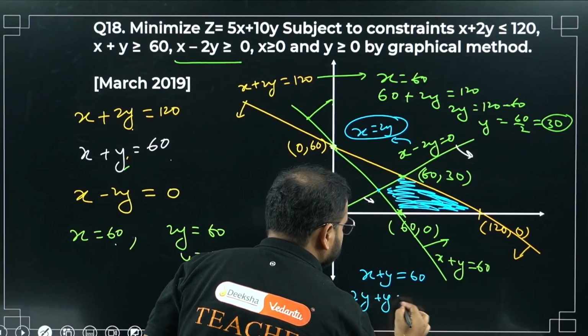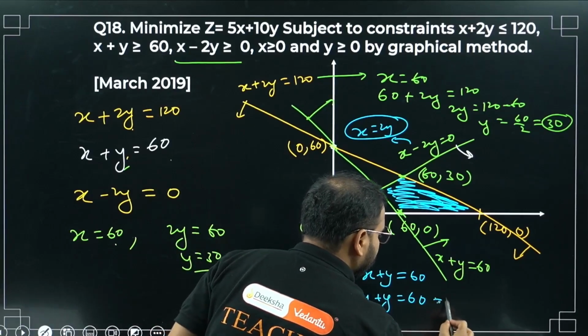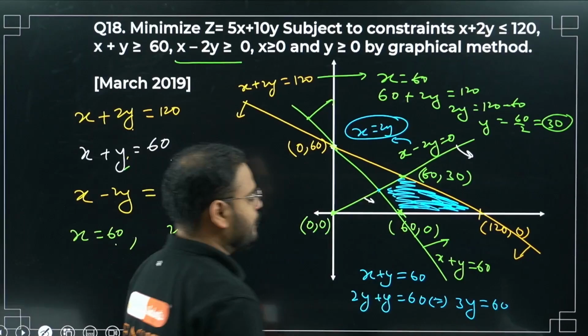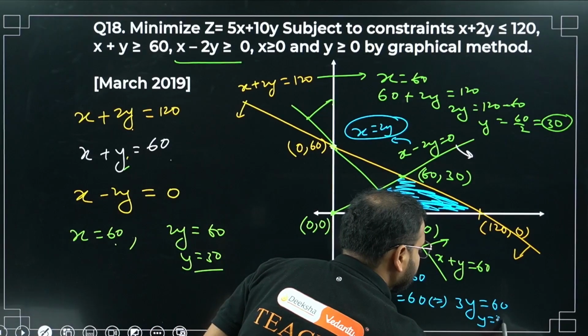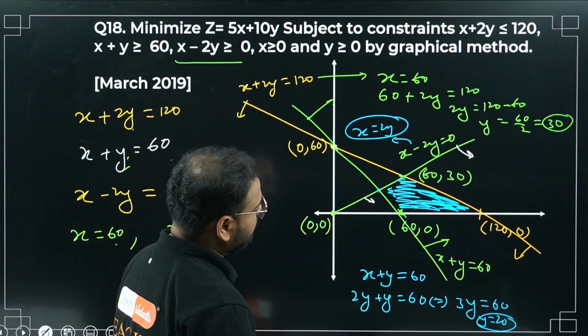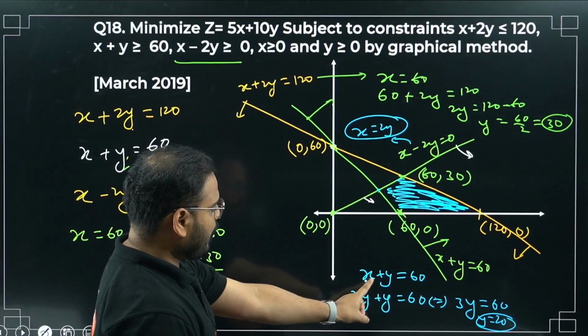2y plus y equals 60, sir. So 3y is 60 means what? It means y is 20. Y is 20. Please have a look. So y is 20 and what is x value? 40, right? 40, 60. Please check. 40 plus 20 is 60.